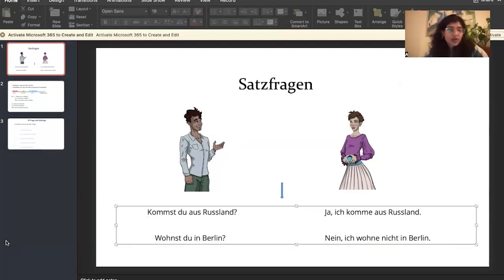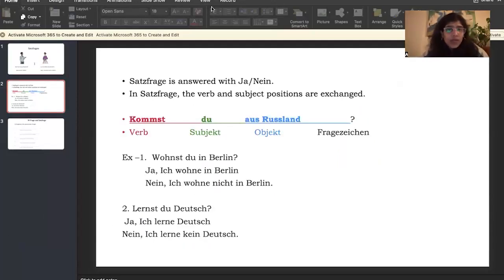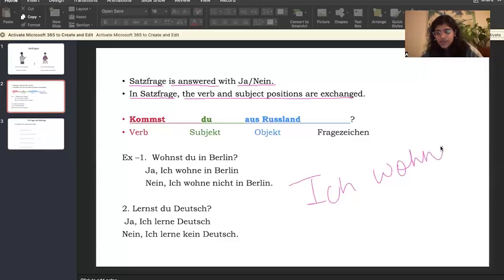That is why the questions that can be answered with yes and no come under Satzfragen. Now, that is what I have written here. All Satzfragen are answered with ja or nein, and in Satzfragen, the verb and subject positions are exchanged. If you observe any German sentence, for example, ich wohne in Berlin, this is a normal sentence.